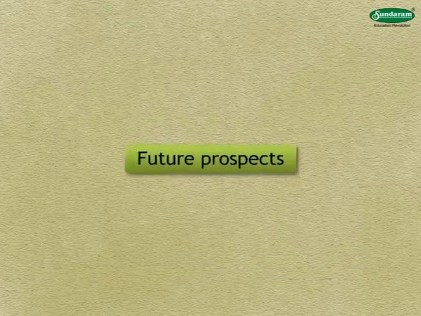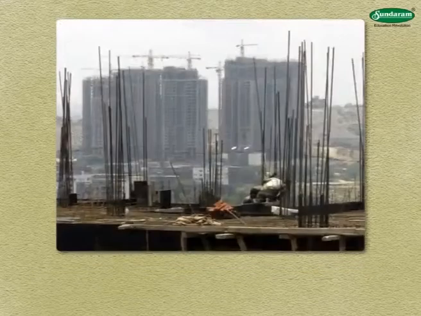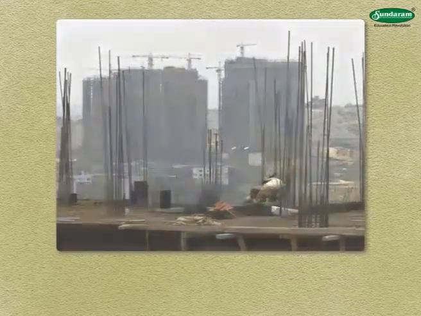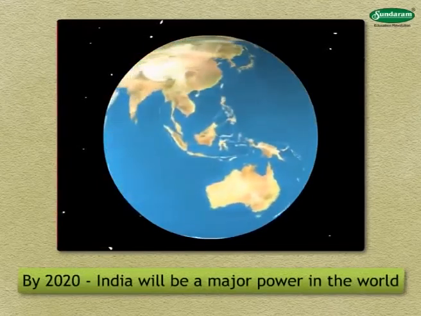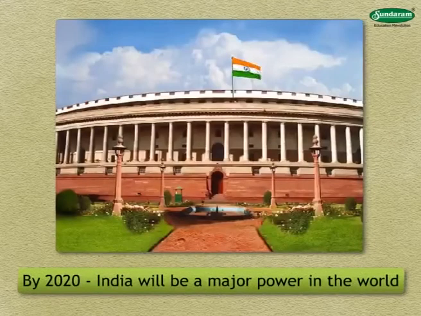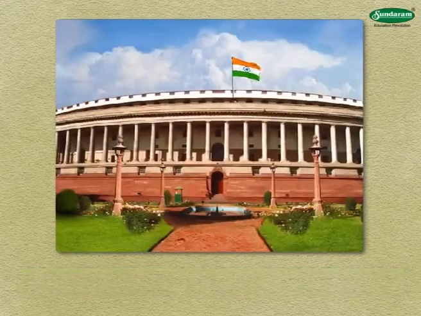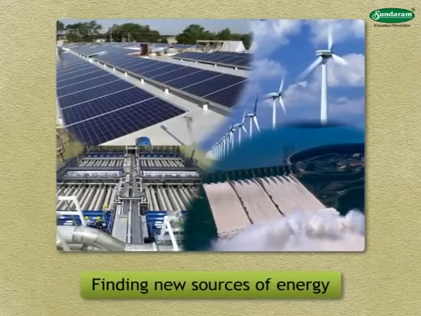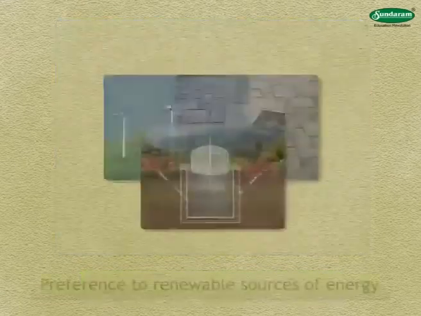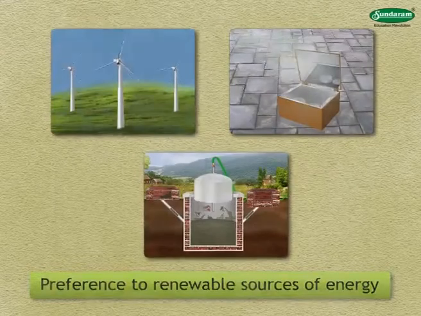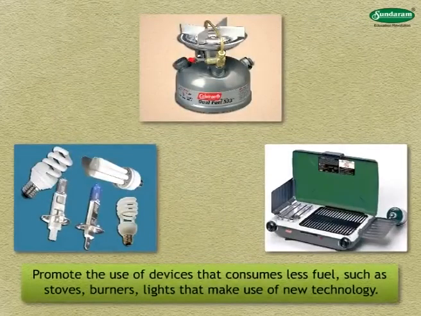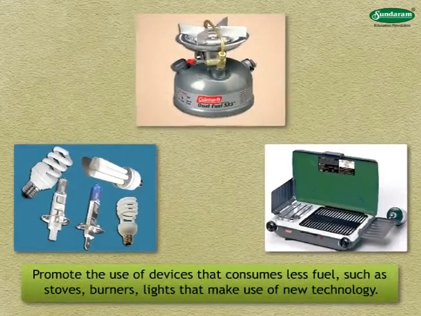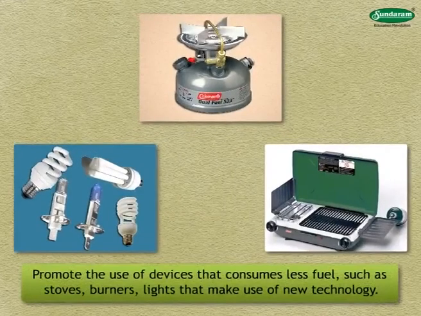Coming to India's future prospects. India's rate of development is steadily increasing. Economists predict that by 2020, India will be a major power in the world. The government is focusing on the following points: finding out new sources of energy, giving preference to renewable sources of energy, using non-renewable sources of energy responsibly and sparingly, and promoting the use of devices that consume less fuel, such as stoves, burners, lights that make use of new technology.